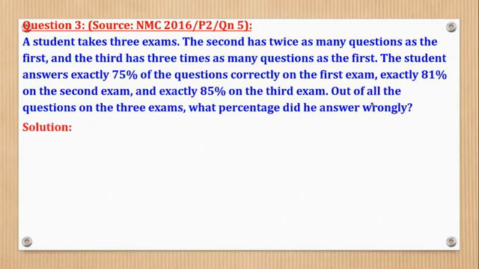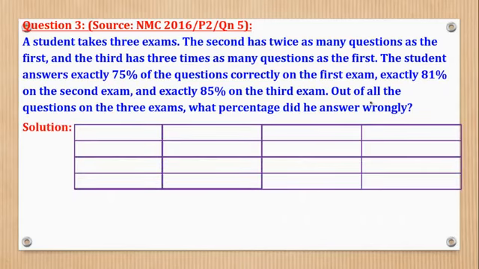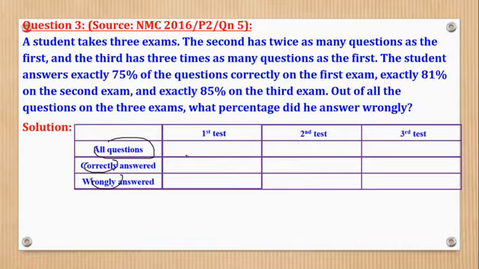Okay, now here we have 3 sets of exams. We shall first tabulate. This contains all the questions, then some are correct and some are wrongly answered. Here they told us that there are 3 exams, that's why you have test 1, test 2, test 3. The second has twice as many questions as the first, so if the first one is x, the second one will be 2x.